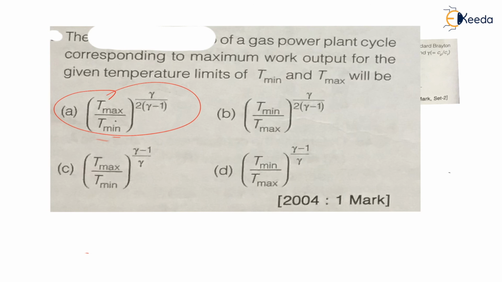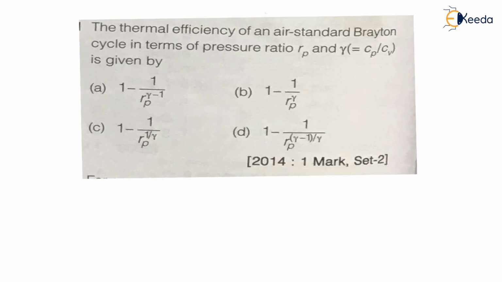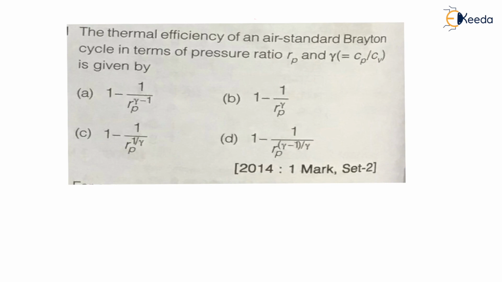Now, let us jump to the last question in today's lecture. It is a very simple, straightforward question. You can tell me this answer, because many times we have used this formula. The question was asked in GATE 2014 for 1 mark in set 2. The question is: the thermal efficiency of the air standard Brayton cycle. Here they are asking for the efficiency of the air standard Brayton cycle in terms of pressure ratio and gamma.